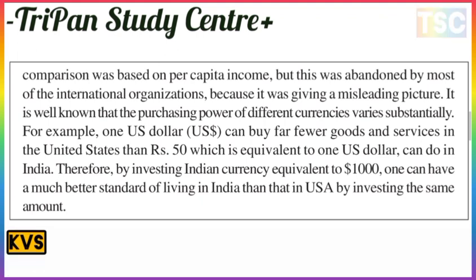For example, a US dollar can buy far fewer goods and services in the United States than rupees 50, which is equivalent to a US dollar, can in India. Therefore, by investing the Indian currency equivalent of 1000 dollars, one can have a much better standard of living in India than in the USA by investing the same.